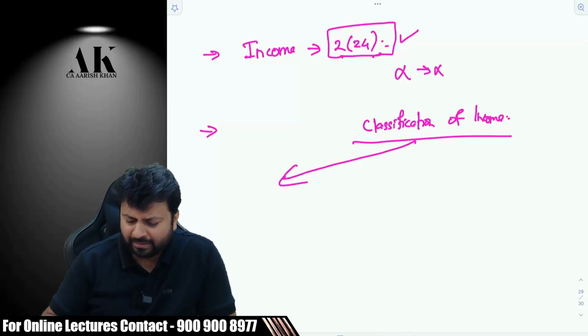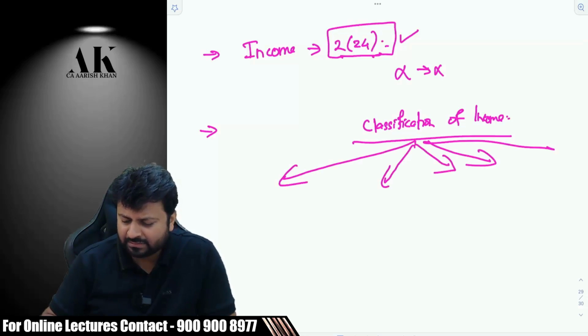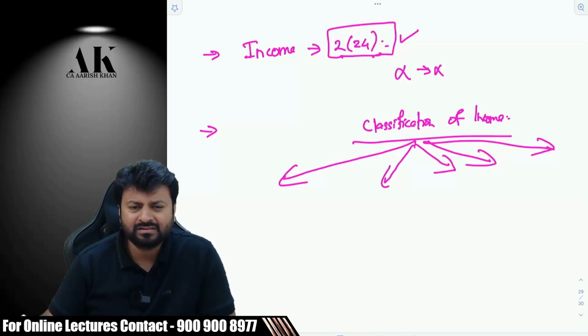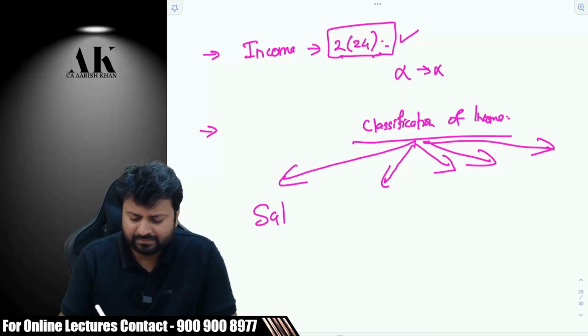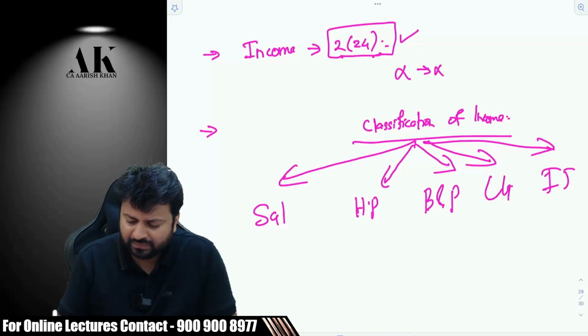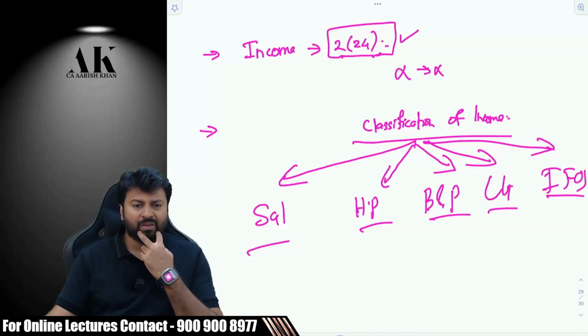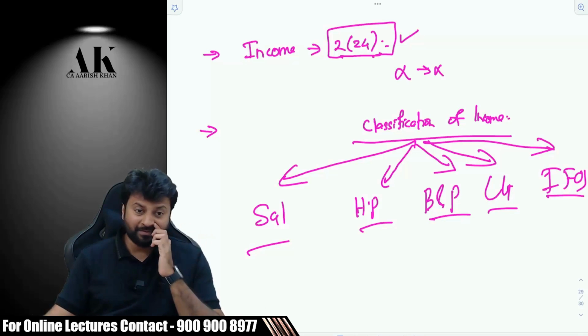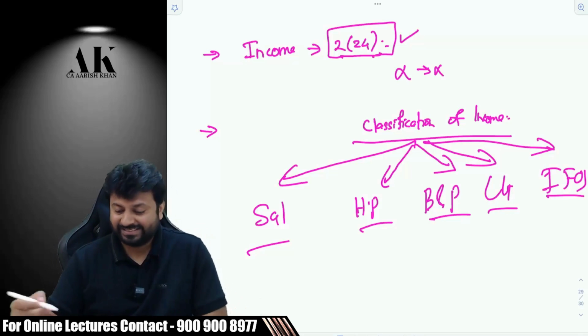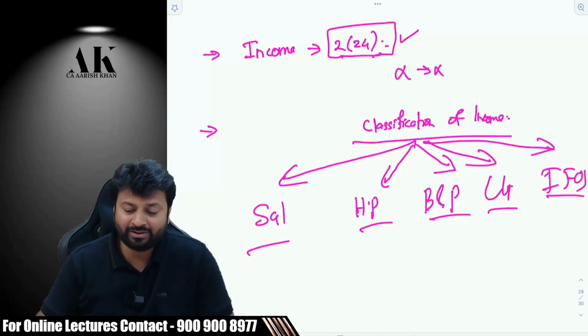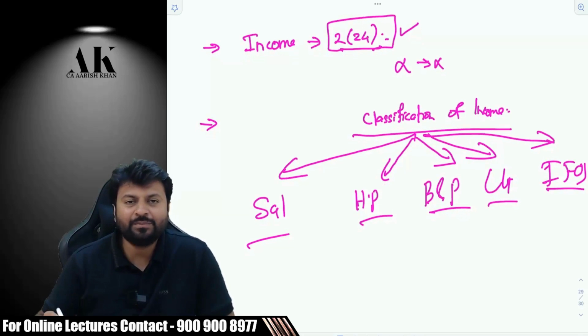Don't you feel that depending upon the head of income, the government decides which is more important for the economy? For example, salary, house property, business and profession, capital gains, other sources. What do you feel? Which is the most important head for the government? Business profession. It's always, Prashant. It's always, not just now. It has to be that. Otherwise, the government is not thinking properly. Which is the most important head? Which the government should promote most?